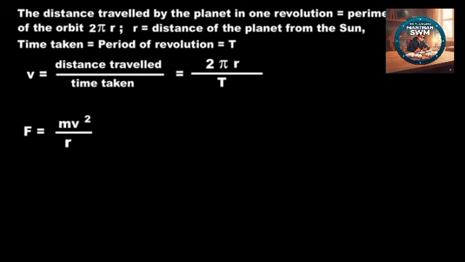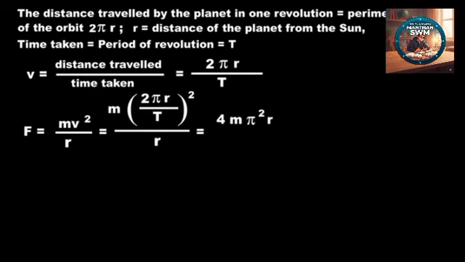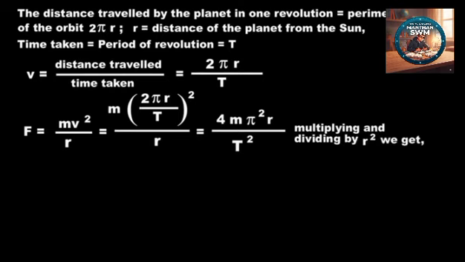F = mv²/r = m(2πr/T)²/r = 4mπ²r/T². Multiplying and dividing by r², we get F = (4mπ²/r²) × (r³/T²).